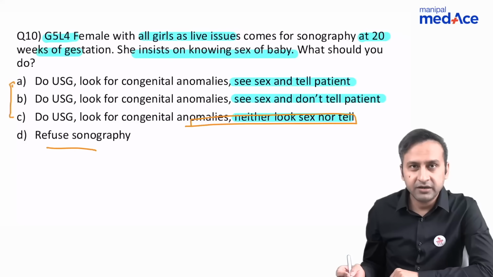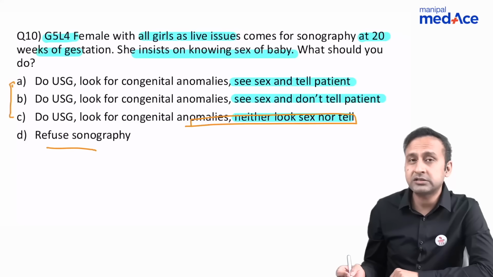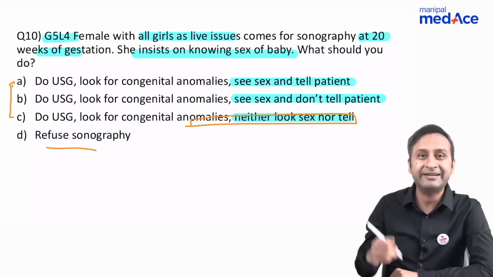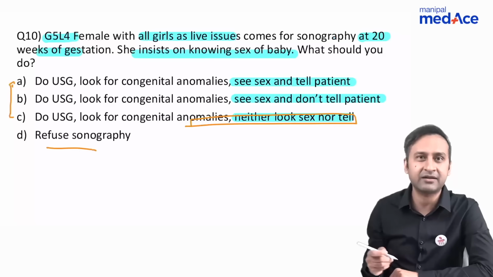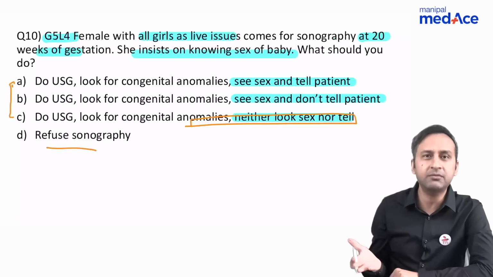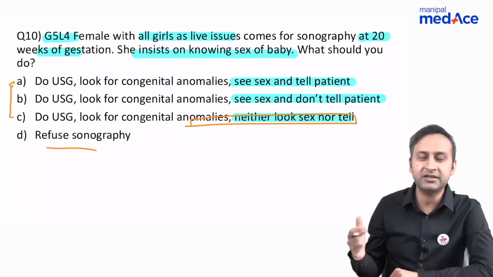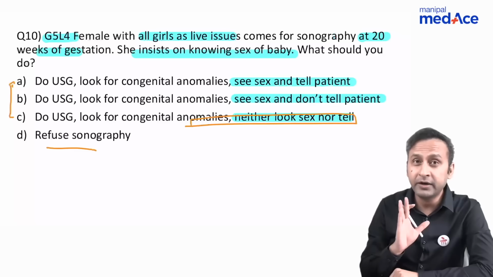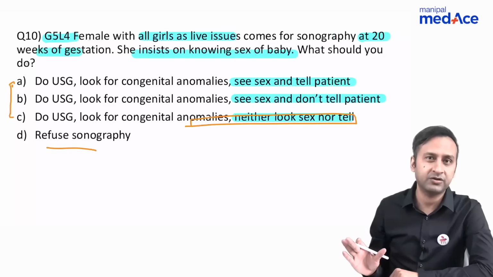Under the PCPNDT Act, you do not do sex determination. It doesn't only mean that you don't tell the patient. You don't detect the sex of the fetus. Even that is a crime. If you've detected, it means you've determined the sex. Whether you tell it or not is a different story altogether. But if you've detected the sex, it's a crime. So you do not even look at the sex of the fetus.